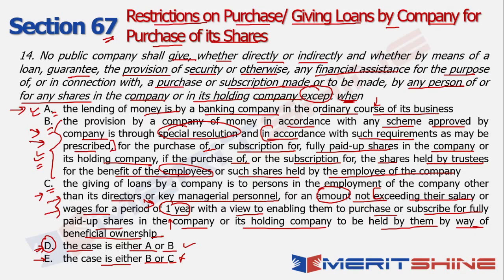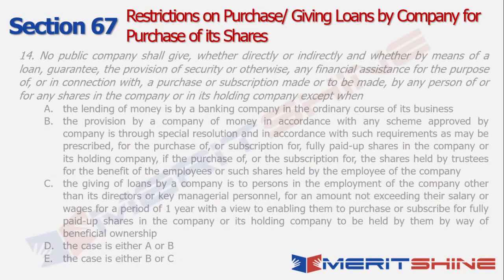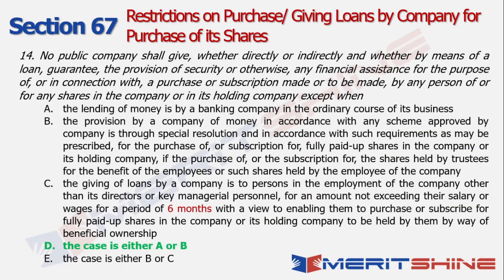Okay. So why is option C wrong? Let's try and understand that. Option C is wrong because the amount shall not exceed their salary or wages for a period of 6 months, right? That's why your option D becomes the correct answer in this case.